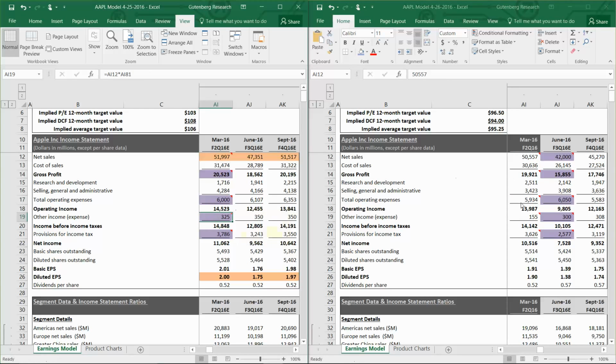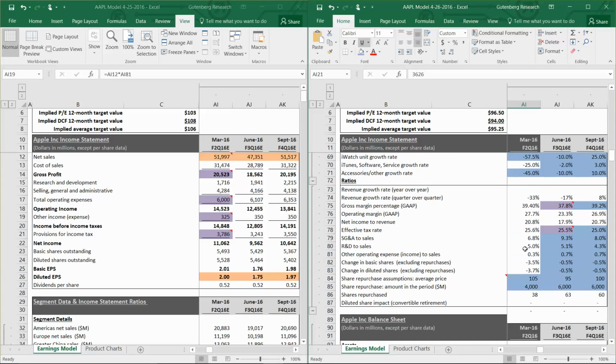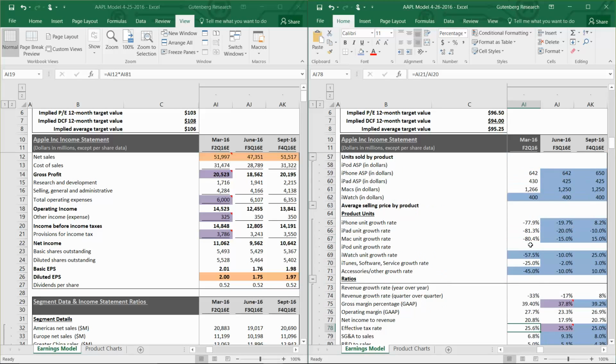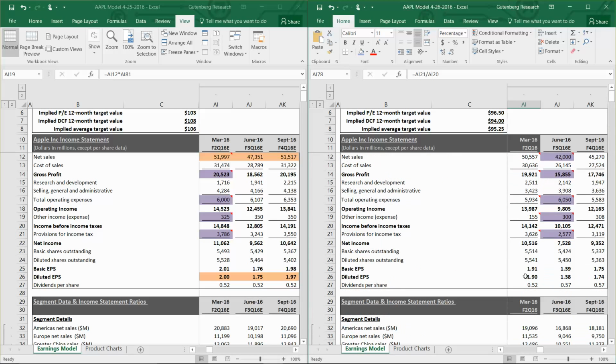Then other income came in lower than expectations, but that's fine. Not a huge portion of earnings overall. Provisions for taxes were expected to be 25.5%, and they came in at 25.6, so not a big deal there either. Overall, the street was looking for $2 in diluted EPS, and the final results were $1.90 a share.